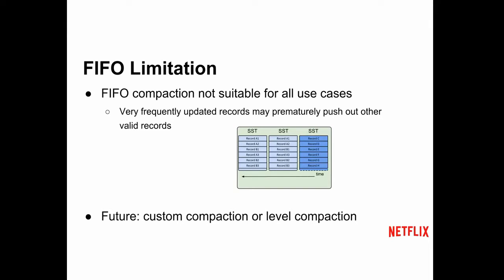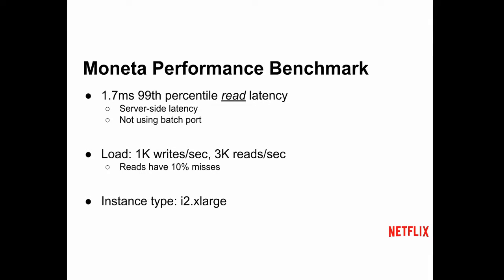And we might work on this. It's kind of a hard problem. Most people just run with the normal default compaction, and we're not entirely sure where we're going to go with that yet. So we did a test: 1,000 writes per second, 3,000 reads per second, a forced 10% miss rate, and we had a 99th percentile latency of 1.7 milliseconds. So for us, this is really great.